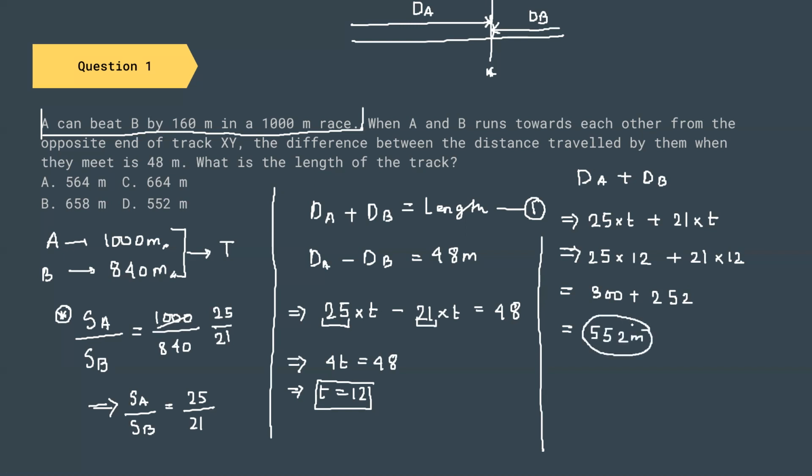So I can say that the length of the track is 552 meter. That is our option number 4. So I hope this question was clear to you.